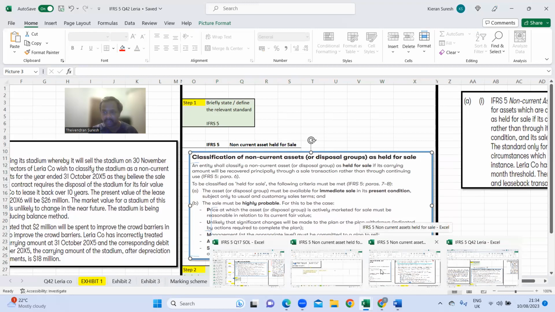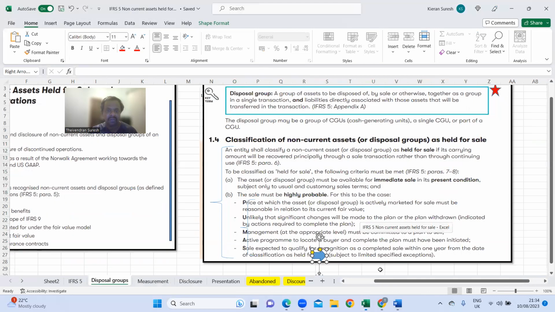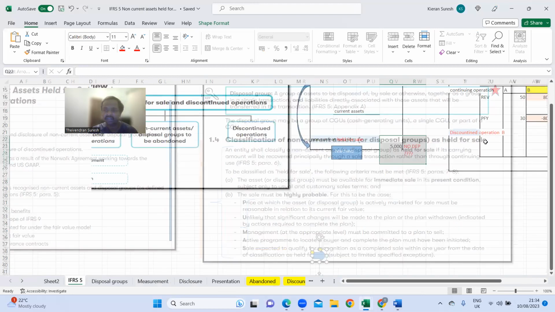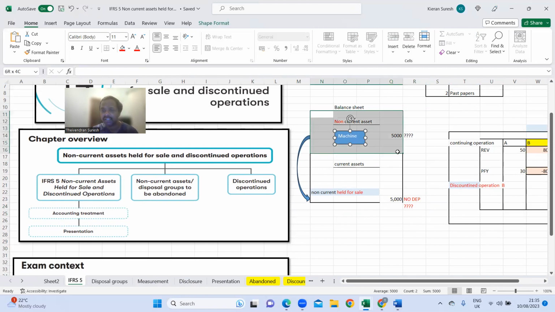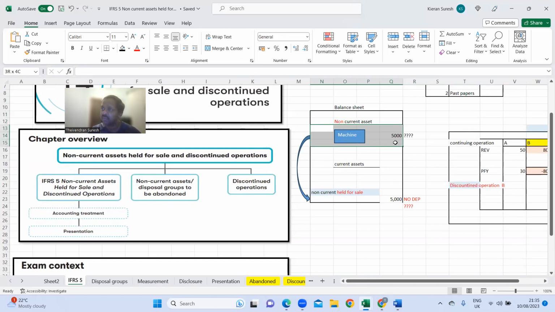So I think this is the IFRS 5 notes. Right, see here when I explain this, if the non-current assets means what? Fixed, right? If I have it on the balance sheet under the non-current assets, a machinery or any other asset, say the stadium in this example. If I have a stadium under non-current assets, by presenting the carrying amount under the non-current assets, simply my message is this: I would be using these assets in my business, right?